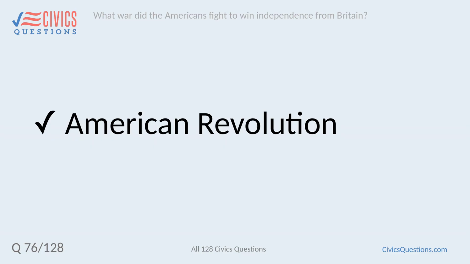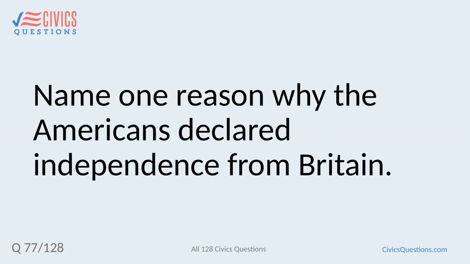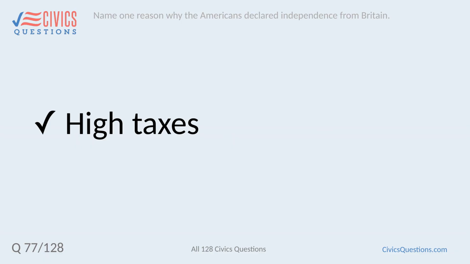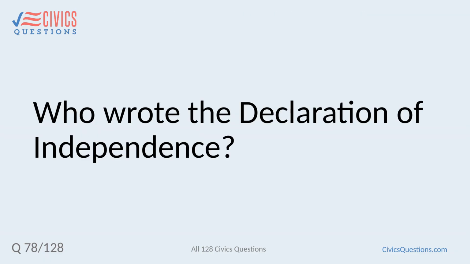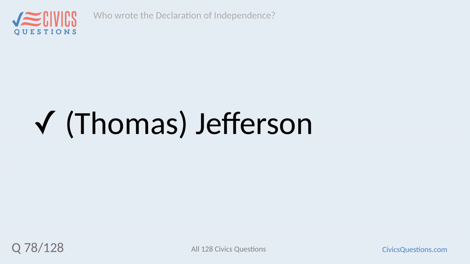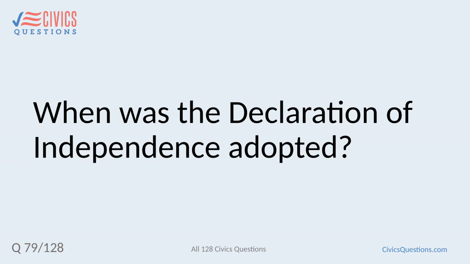American Revolution. Name one reason why the Americans declared independence from Britain. High taxes. Who wrote the Declaration of Independence? Thomas Jefferson.